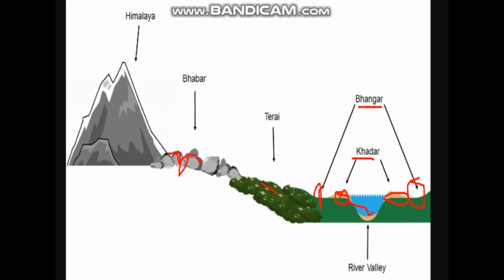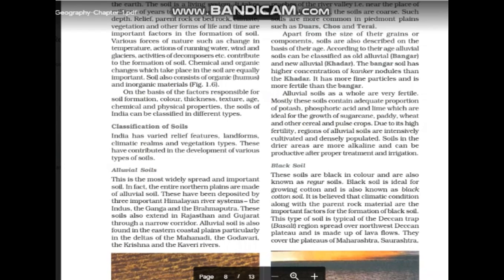Clear? So alluvial soil has been classified into two types, Khadar and Bhangar. Let's study this with the help of a textbook. As we can see here, on the basis of components, the soils are classified into Dewars, Choice and Terrai. Same way, on the basis of age, alluvial soil has been classified as Bhangar and Khadar. Old alluvial soil is known as Bhangar and new alluvial soil is known as Khadar.